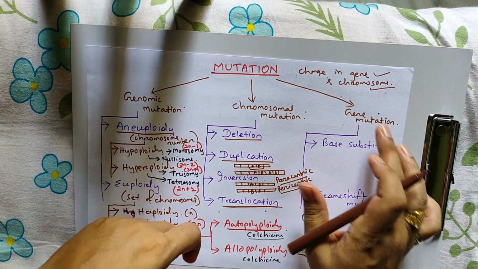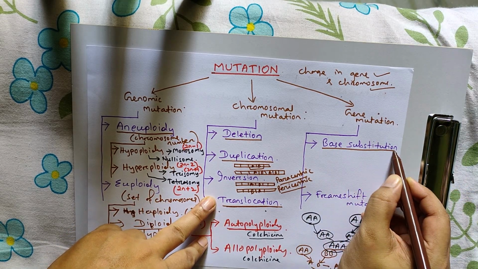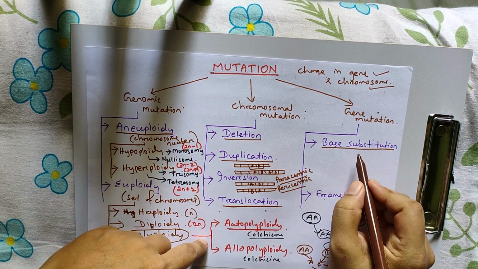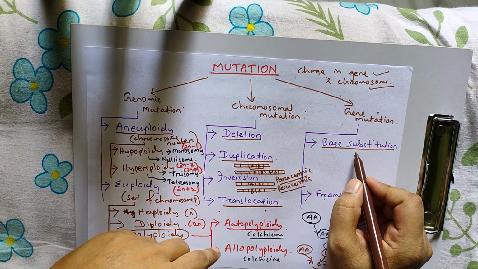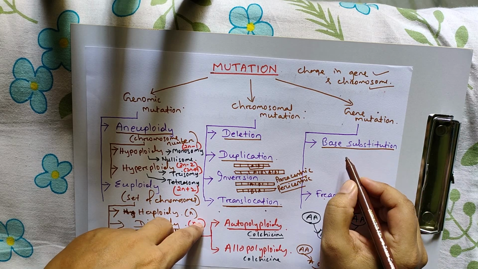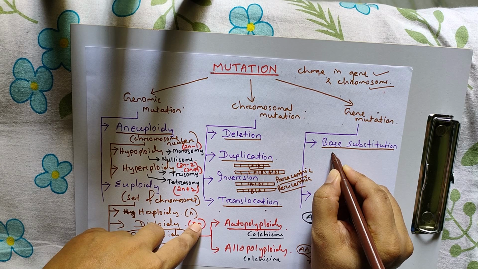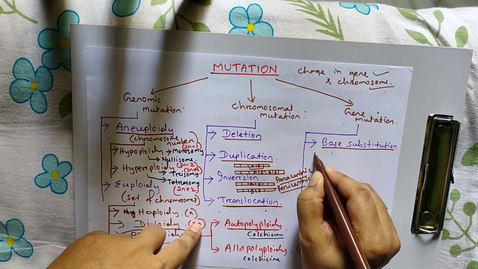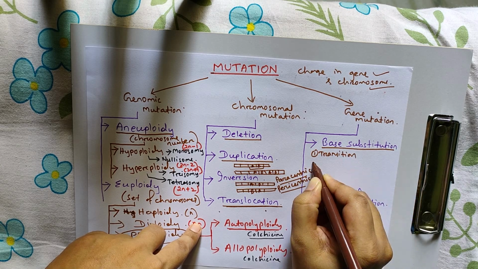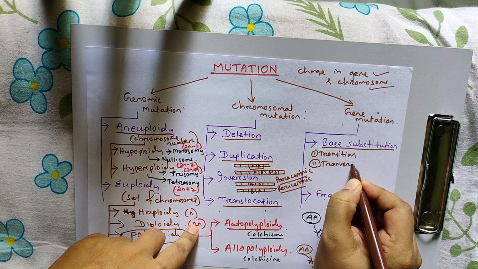The next one is gene mutation or point mutation. It is of two types: base substitution and frame shift mutation. Base substitution means when a base is replaced by another one. It is of two types, number one, transition, number two, transversion.